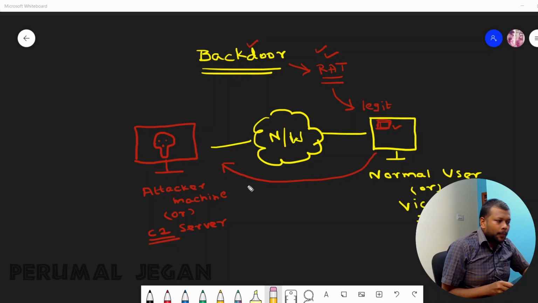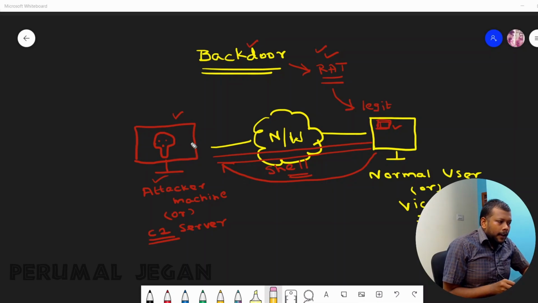What it actually does, when it gets into the victim's machine, is establish a secure channel called a shell with the attacker's machine. When the attacker manages to get the shell from the victim's machine, they can totally control the victim.